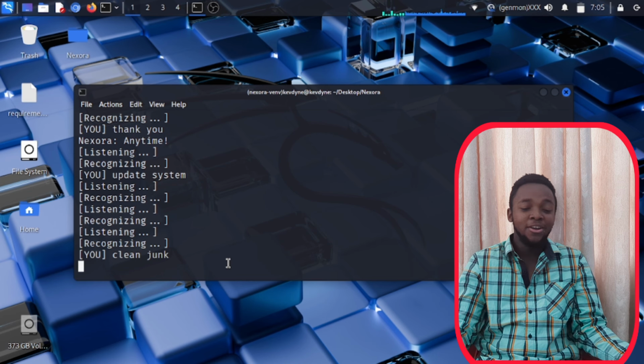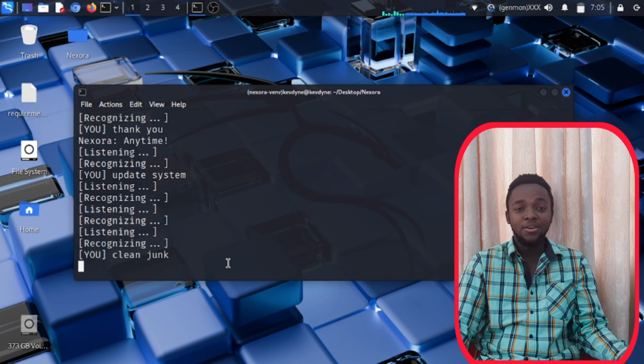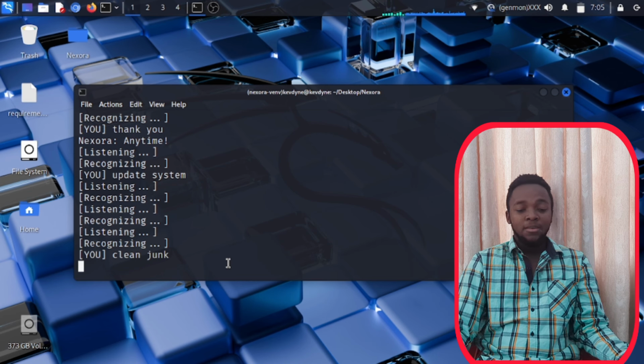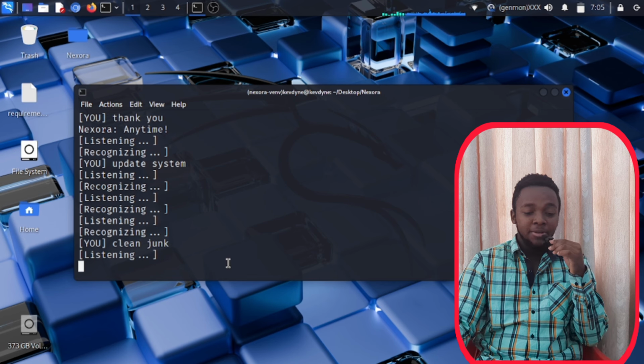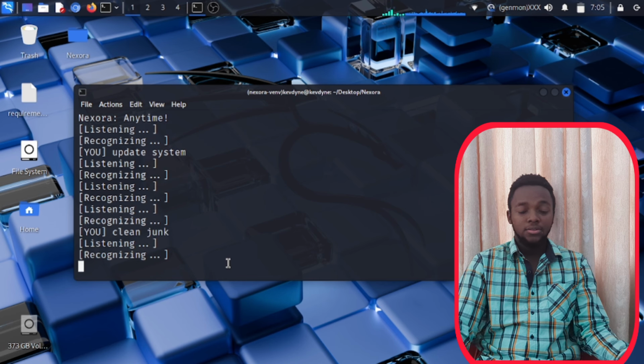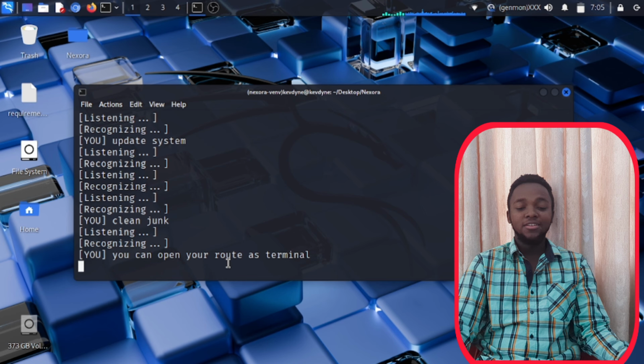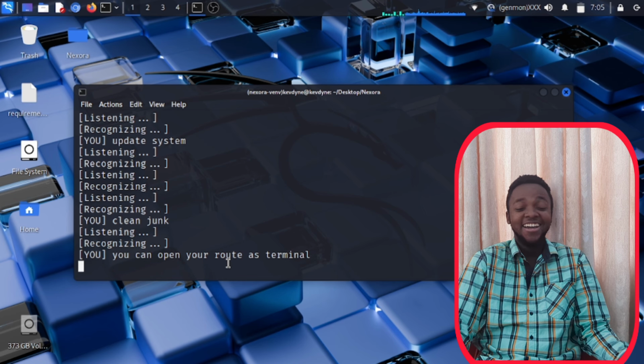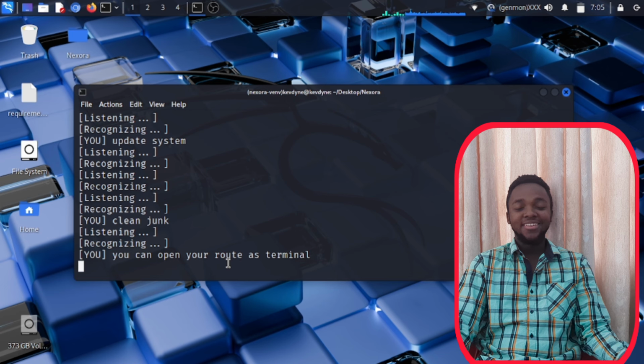Come on. Clearing out junk files. Okay, you can open your terminal as root. I'm sorry, you guys. You can open your terminal as root. I could not find a matching input task. All right.